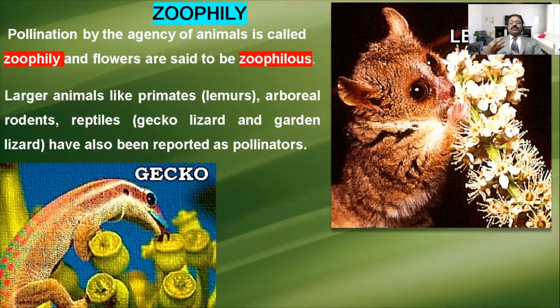The pollen will stick to the area surrounding the mouth. When they move to the other flower and try to eat the petals, or some pollen, since edible pollen is there, automatically the pollen around their mouth will fall on the flower and do the pollination. After that, fertilization will occur, then seed formation. That is all the next stage.